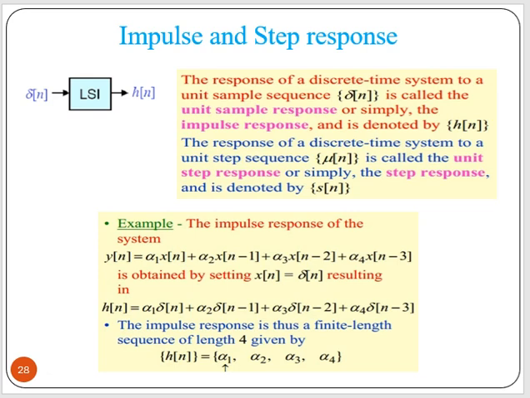Now, impulse and step response. The response of a discrete time system to the unit impulse sequence, which is nothing but delta[n], is called the unit sample response, or simply the impulse response, denoted by h[n]. That means if we apply delta[n] as input to a digital LTI or LSI system, the output is nothing but the impulse response h[n].